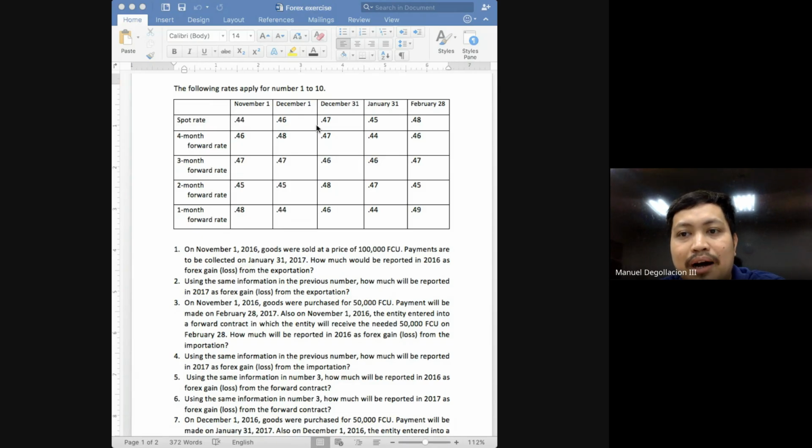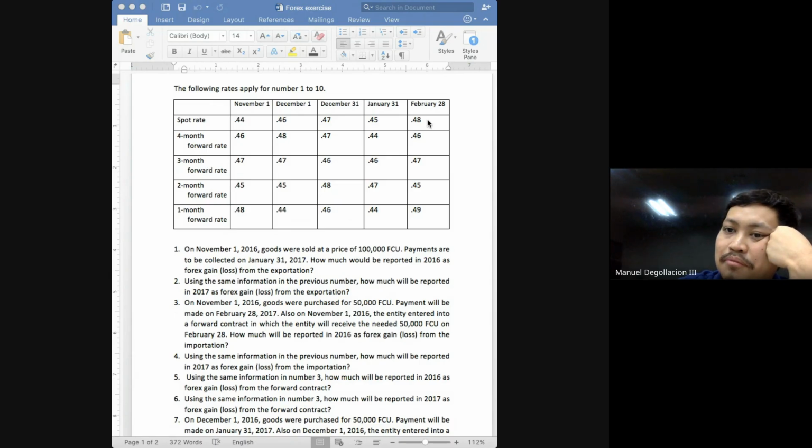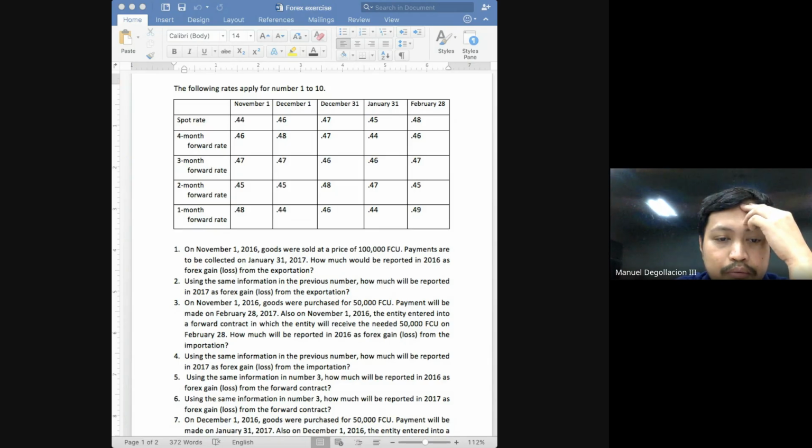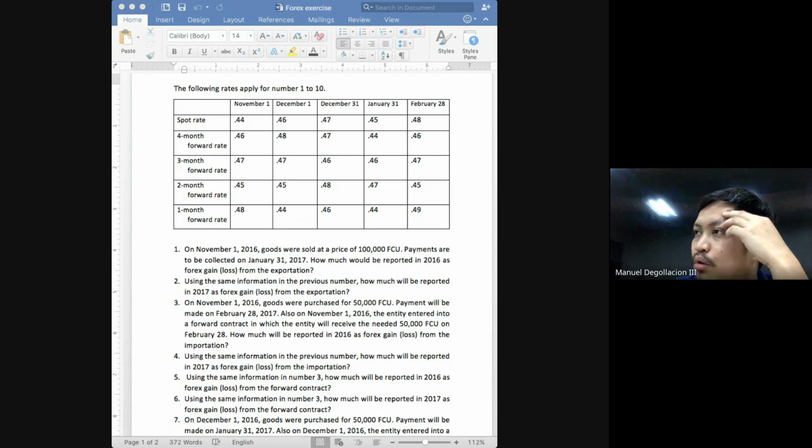Because as of November 1, the 0.48 is not yet known. When do you know the 0.48? You only know that on February 28. So you cannot use the 0.48 because that is only known on February 28. That is why we will be using the estimated one, because as of November 1, we can only estimate the spot rate on February 28. So here the forward contract receivable on November 1 will be recognized at how much, class? How much will be debited to forward contract receivable?